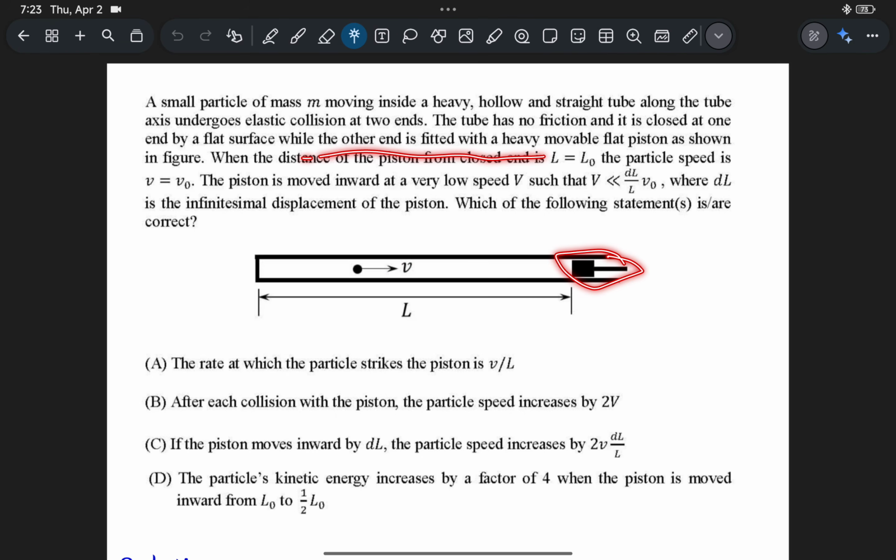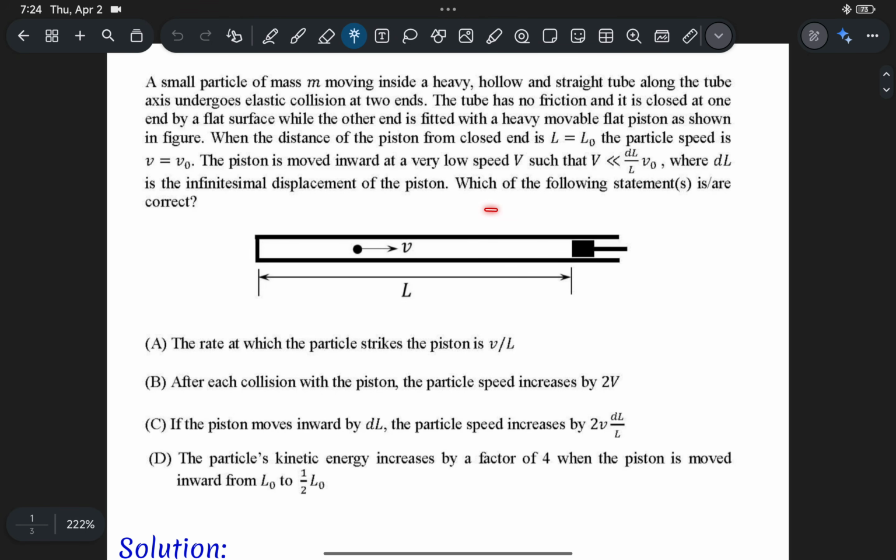And this heavy piston is moving inside with a very small speed, capital V. This V is very, very small compared to the speed of the particle which is here. So that is provided in the question. Here they're asking which of the following statements are correct.